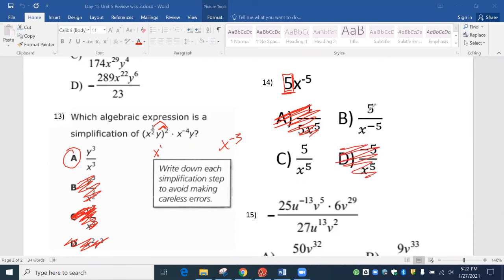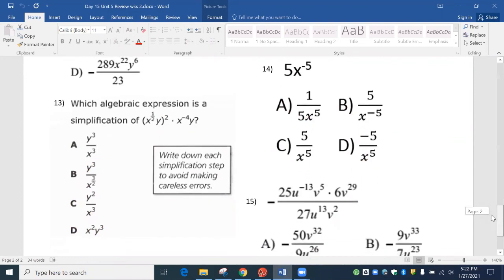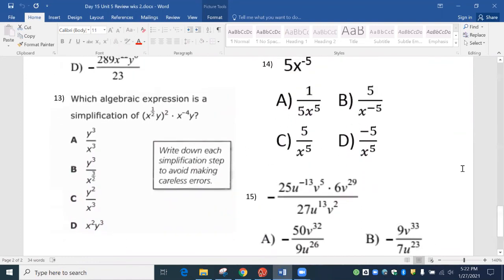So no, but both of these are good right here. So then the answer to this is, you can't have a negative exponent, so we flip it to the bottom, and when we flip it to the bottom, it becomes positive. They flipped this to the bottom, but they left it negative, so that's not the answer C. Like I said, I'm not even sure that that'll be on the test. If it is and you're not sure how to do it, then guess C. You should be able to take care of the 5. You should at least know that it's B or C.